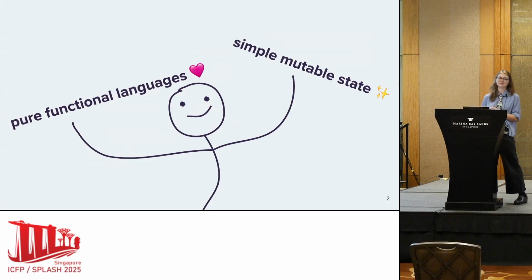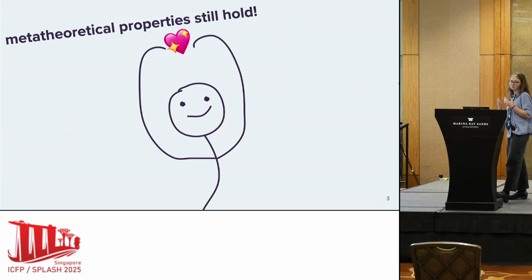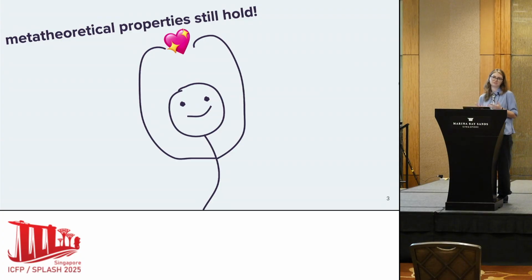We like that they're grounded in mathematics. They have nice equational reasoning principles. But sometimes we might want maybe a little bit of mutable state. Maybe we want to implement, I don't know, some sort of mutable counter or do something a little bit more efficiently. And when we combine simple mutable state with pure functional languages, we still have nice models and nice equational reasoning principles. And a lot of our meta-theoretical properties of the original functional language still hold.